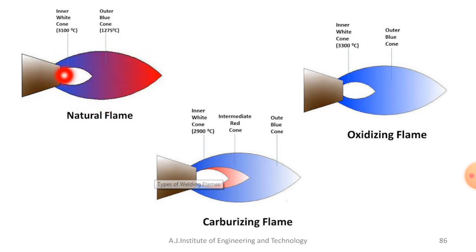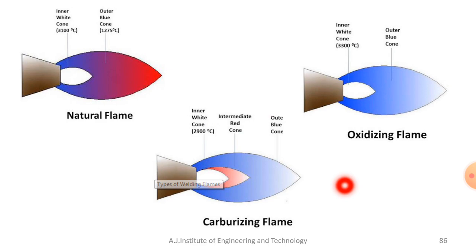The temperature of the outer flame is around 3260 degrees Celsius. So this is one type of flame, the neutral flame, because it will not oxidize and at the same time will not carburize the material or metal. That is about the neutral flame. Now we'll move forward to another type of flame, that is called carburizing flame.